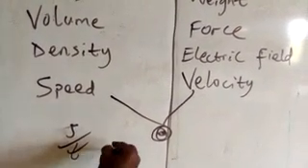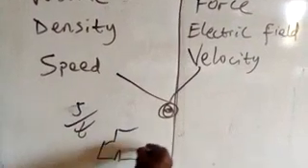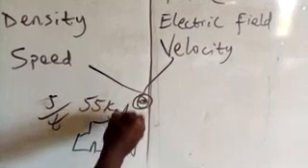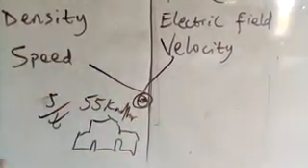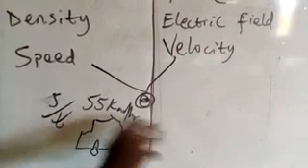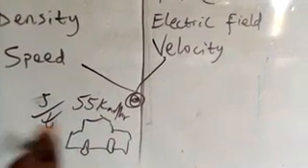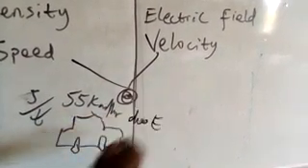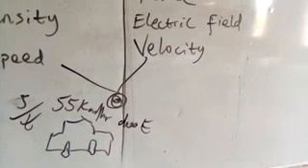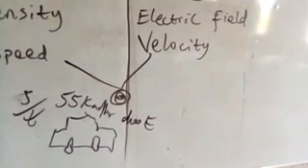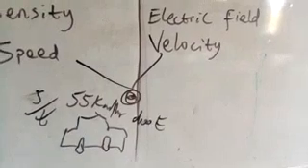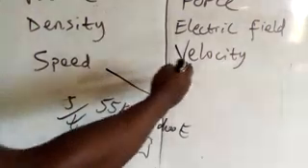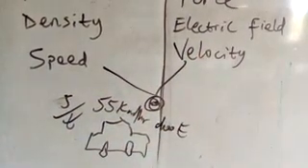So if you are saying that this car is moving at 55 kilometers per hour, this is the speed of this car. But then if you say that this car is moving at 55 kilometers per hour due east, this is now velocity. Or 55 kilometers per hour due north, or 55 kilometers per hour to the right, or to the left. This is velocity. So the difference between speed and velocity is that velocity specifies a given direction.